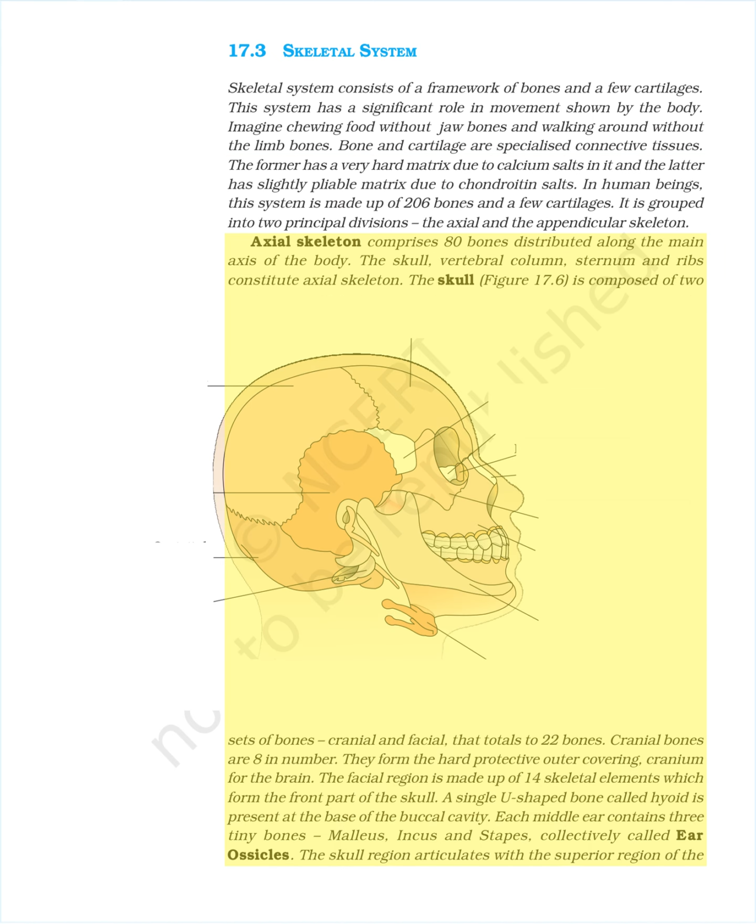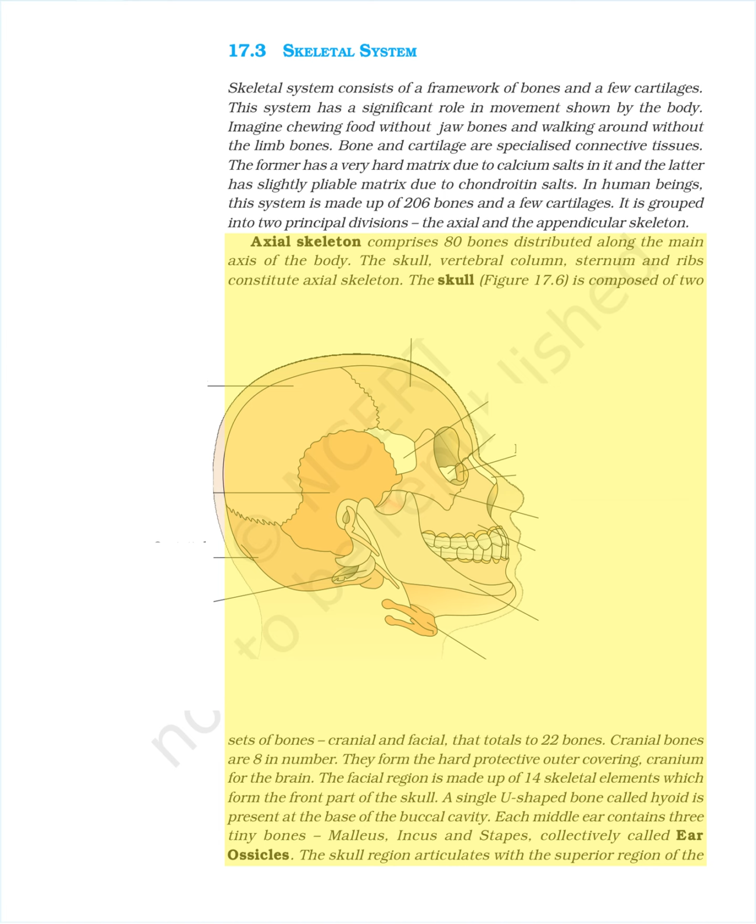Axial skeleton comprises 80 bones distributed along the main axis of the body. The skull, vertebral column, sternum and ribs constitute the axial skeleton. The skull, figure 17.6, is composed of two sets of bones, cranial and facial, that total 22 bones. Cranial bones are 8 in number.